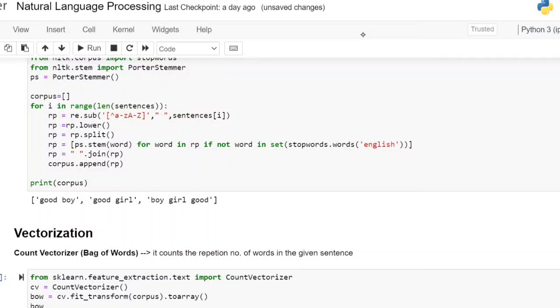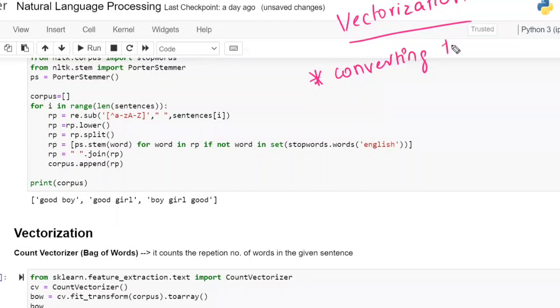Okay. Now coming to the next, after text cleaning, we have to do the vectorization. Now what is meant by vectorization? Simple. Vectorization means converting text to numerical data. Converting text data to numeric is called text vectorization.